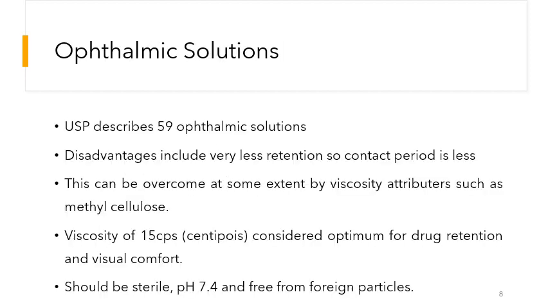Firstly, the ophthalmic solutions. The United States Pharmacopoeia describes 59 ophthalmic solutions. There are 59 ophthalmic solutions that have been defined in the United States Pharmacopoeia, describing how they will be used or how they will be prepared. Though the ophthalmic solutions are very easy to prepare, they have the disadvantage of very low